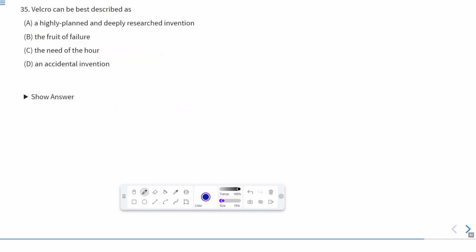So, according to this, Velcro can be best described as a highly planned and deeply researched invention? No, he was just going through the woods and he saw those clingers and got the idea of Velcro. A fruit of failure? No, he did not fail in it. The need of the hour? No, it was not required. It is an accidental invention. When he was just going through the woods, he got this in his mind and found it out. So this is just an accidental invention. According to this, D is the correct answer. Now let us move to the next question.